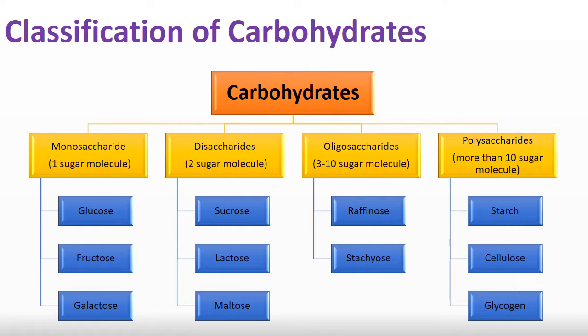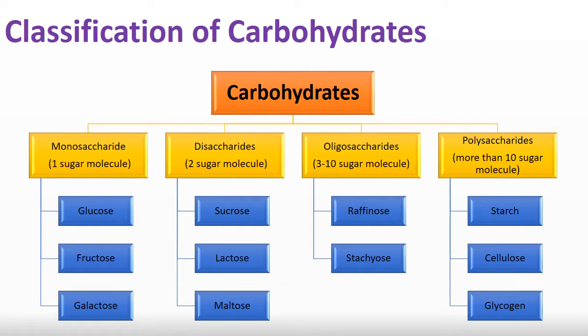Here are some examples of mono, di, oligo and polysaccharides. In monosaccharides: glucose, fructose, galactose. In disaccharides: sucrose. Disaccharides are made by combining two monosaccharides, glucose and fructose, or glucose and galactose, and then sucrose, lactose and maltose are formed. Oligosaccharides are formed when more than 2 molecules, maybe 3, 4 up to 10 molecules of monosaccharides are combined. In polysaccharides there is a long polymer chain formed from monosaccharides, joined together by glycosidic linkage.